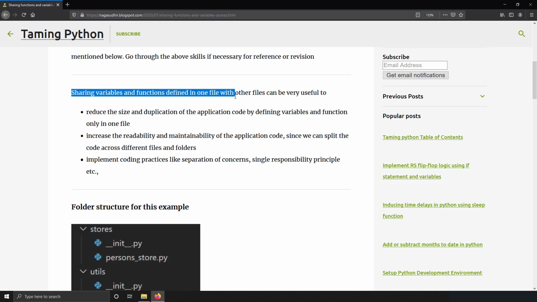And implementing coding practices like separation of concerns, single responsibility principle, don't repeat yourself, and something like that. All these coding practices can be implemented only if you actually share the variables and functions across multiple files in your Python project or any project you say.